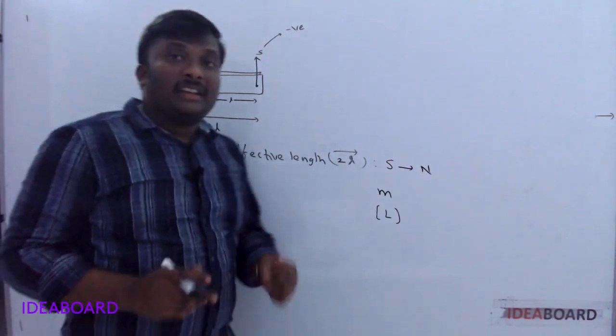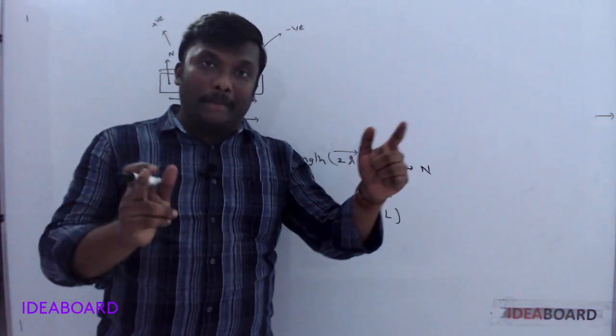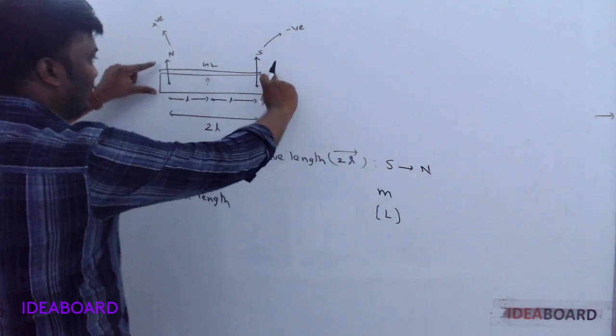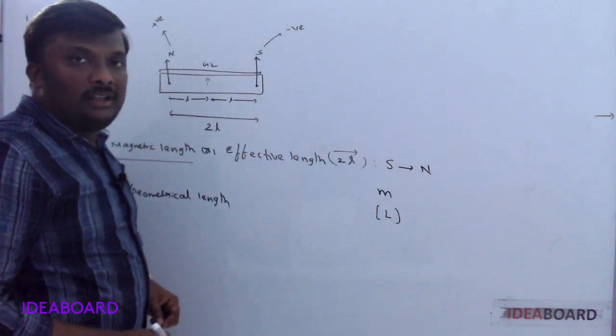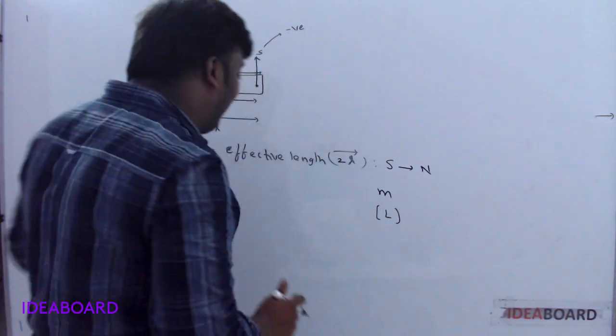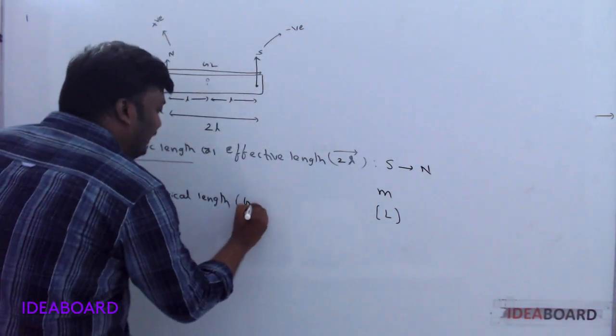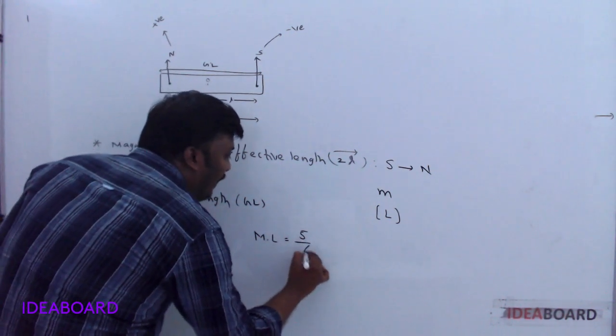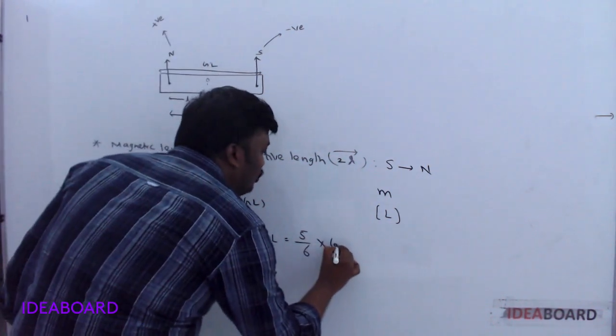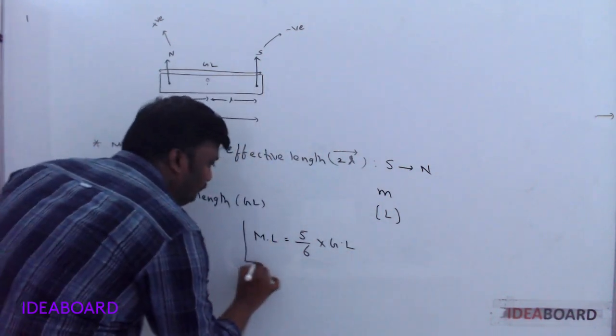What is geometrical length? The actual length of the magnet. From the figure, the actual length is always more than the magnetic length. So, the relation between the magnetic length and geometrical length is: magnetic length is equal to 5 by 6 of geometrical length.